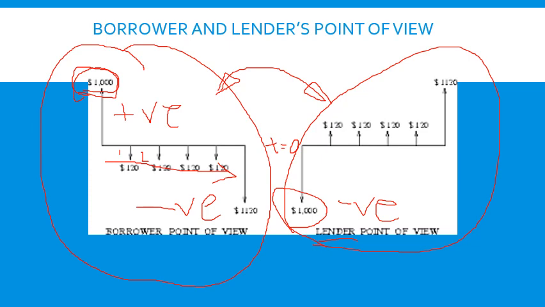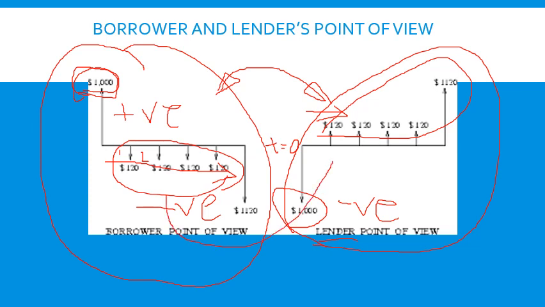Today you will lose that money as a lender, but starting from next year you will start earning that money. This money gets credited to your account, from this borrower. Borrower loses this amount and it gets into your account. In the initial stage, the lender loses this amount and it gets into the borrower's account.